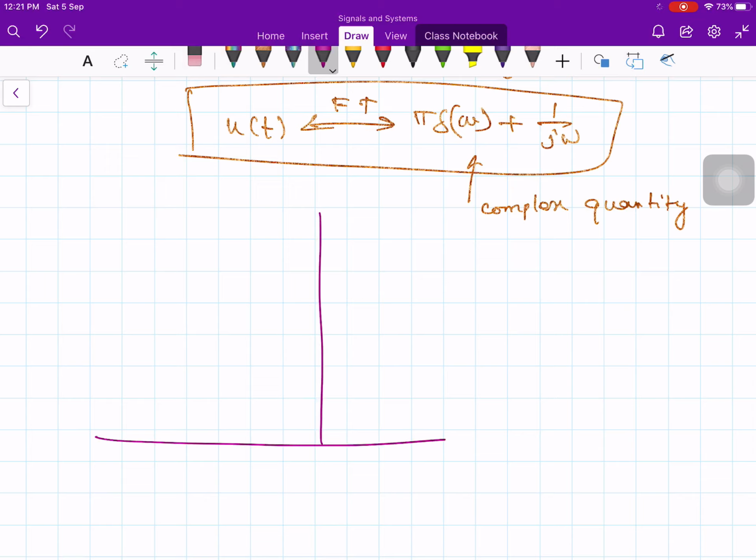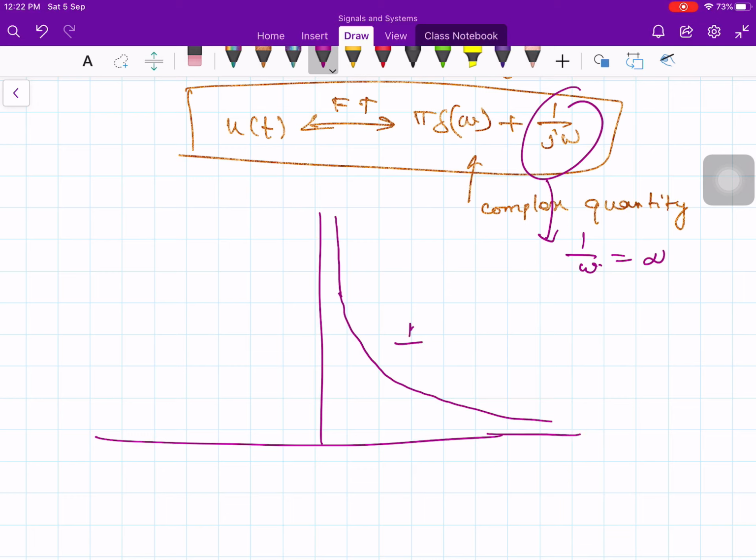When omega equals 0, this 1 by omega is infinity. Therefore, it comes from infinity and decreases like this. This is 1 over omega. And similarly, for negative frequency also, the same happens like this, where in this case omega is negative and in this case omega is positive.